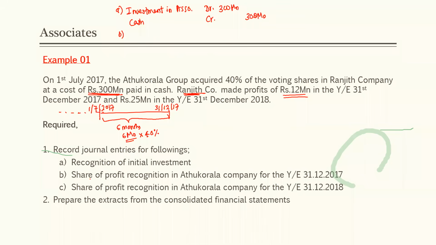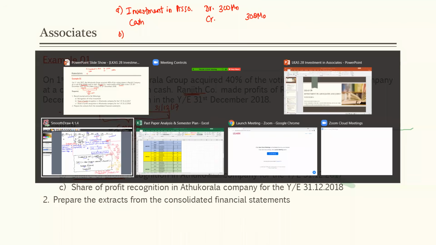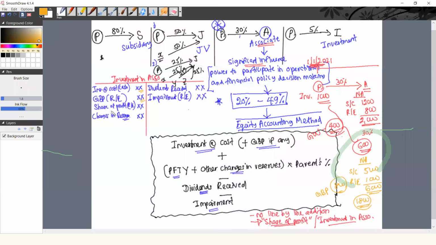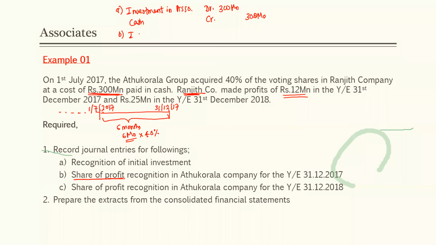Where to debit? Investment in associate account, debit 2.4 million.